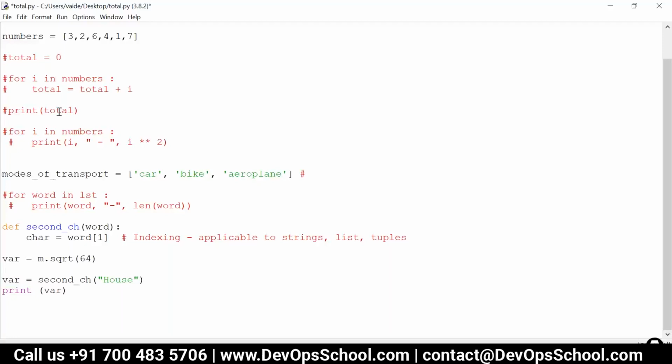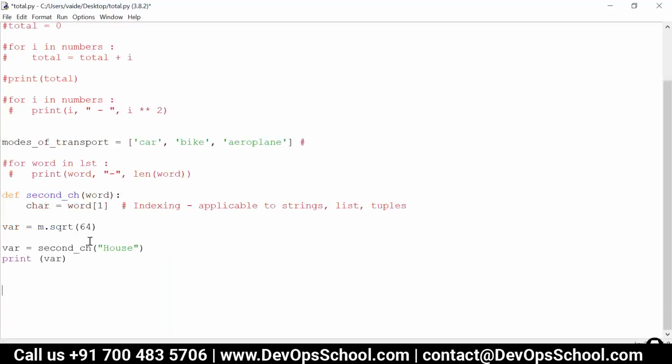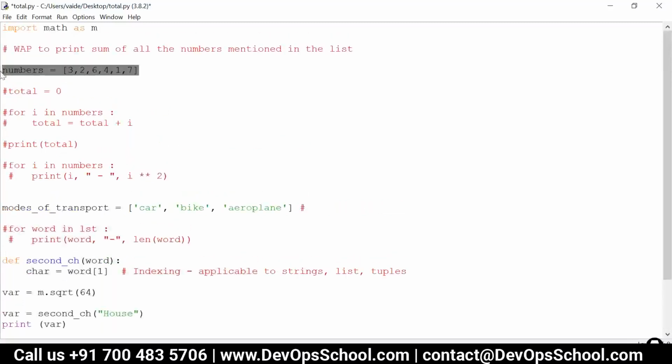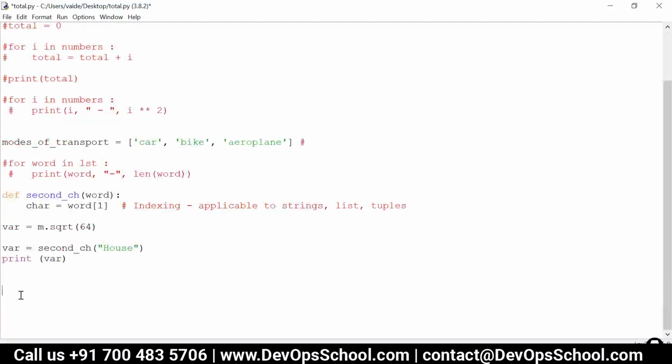But when you are reducing the code, you have to make sure that your program is not consuming a lot of time. Here is a simple example: I have this list, modes of transport, or maybe I'll take a simple list, this one. Now I'll just comment this out, using another way of commenting.